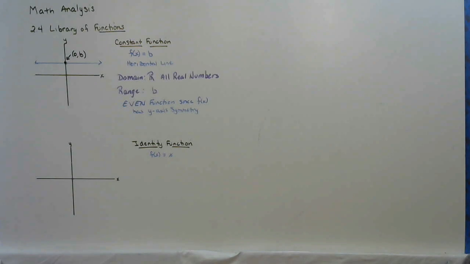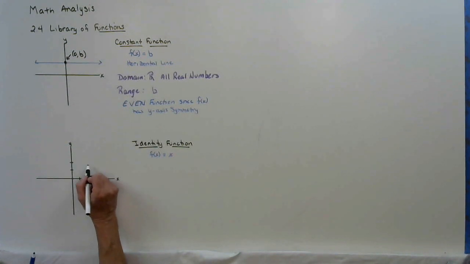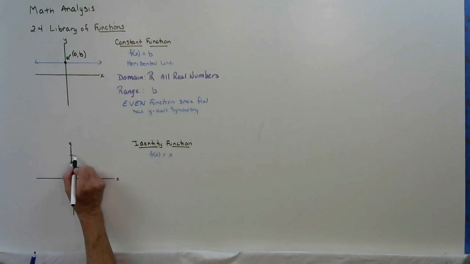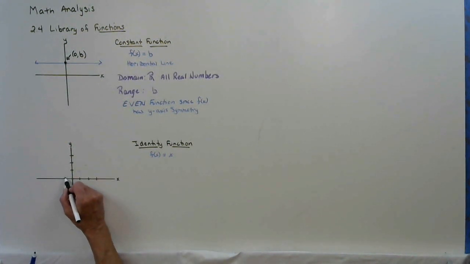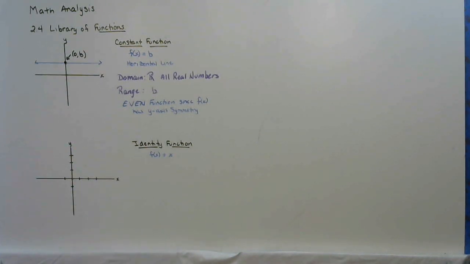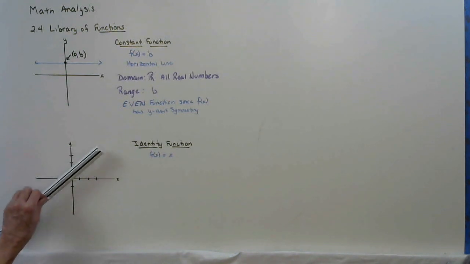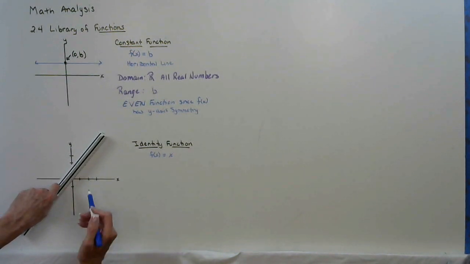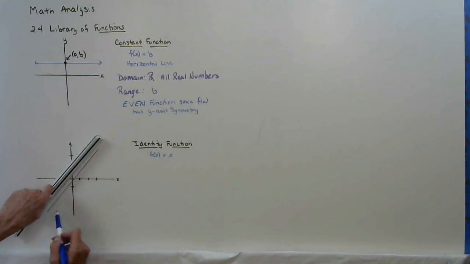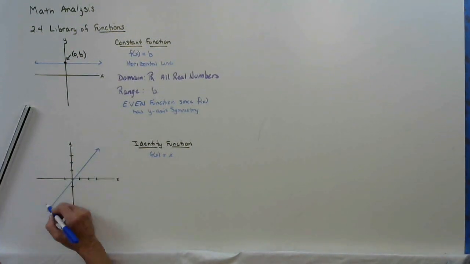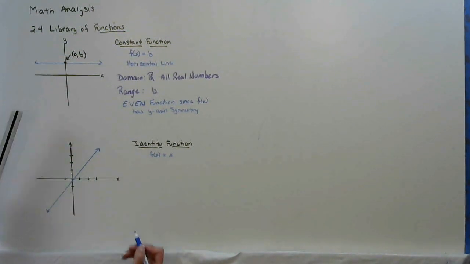So in other words, when x is 1, y is 1. When x is 2, y is 2. When x is 3, y is 3. When x is negative 1, y is negative 1. The identity function is the line y equals x. Whoops, I missed the origin a little bit. It should pass right through the origin there.